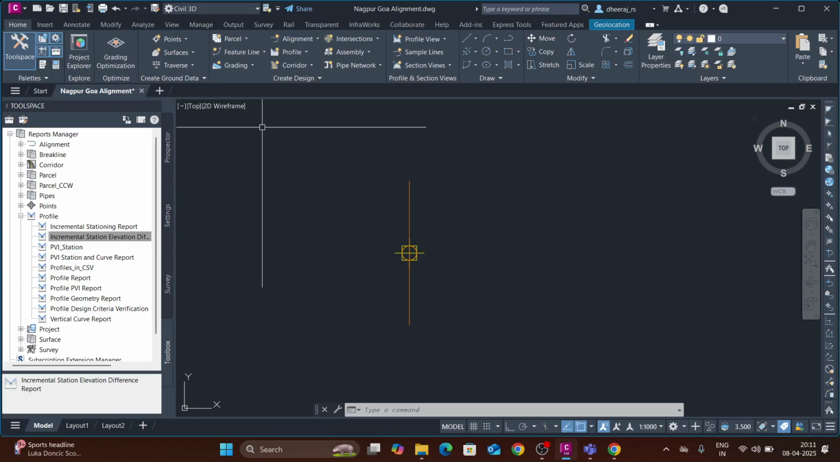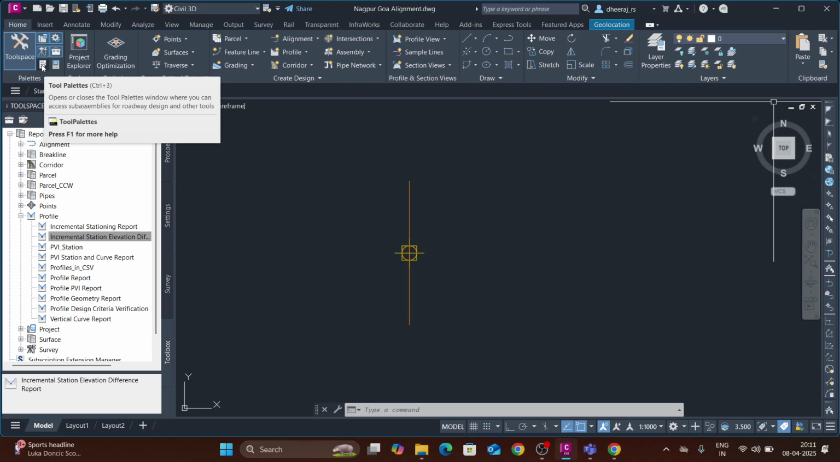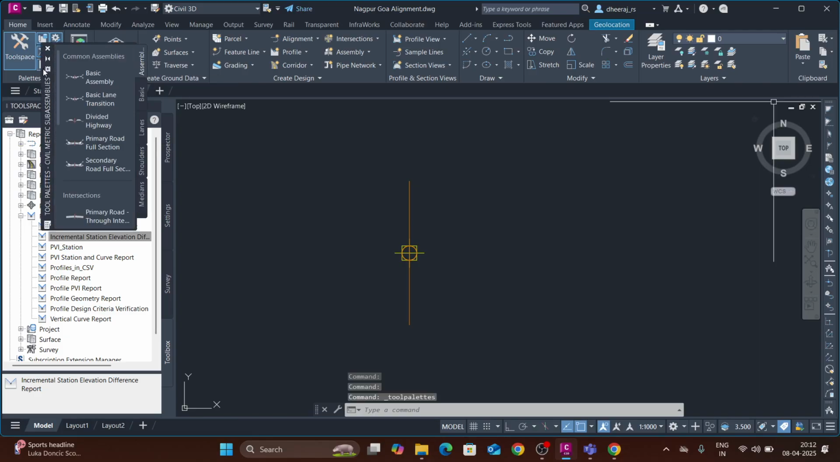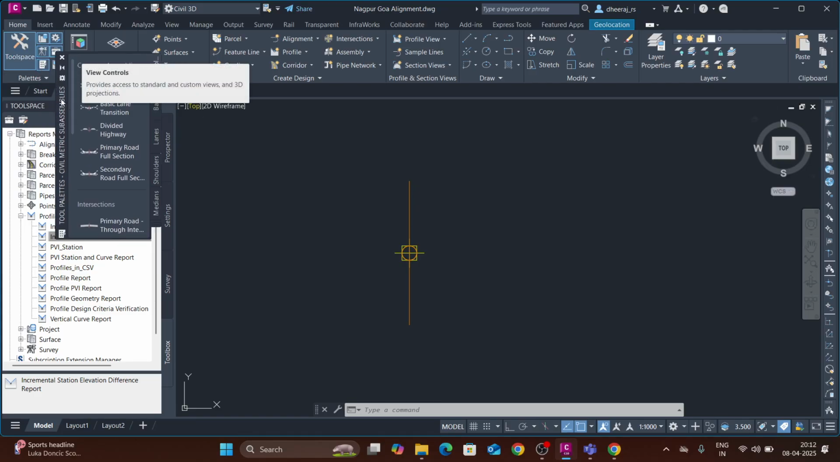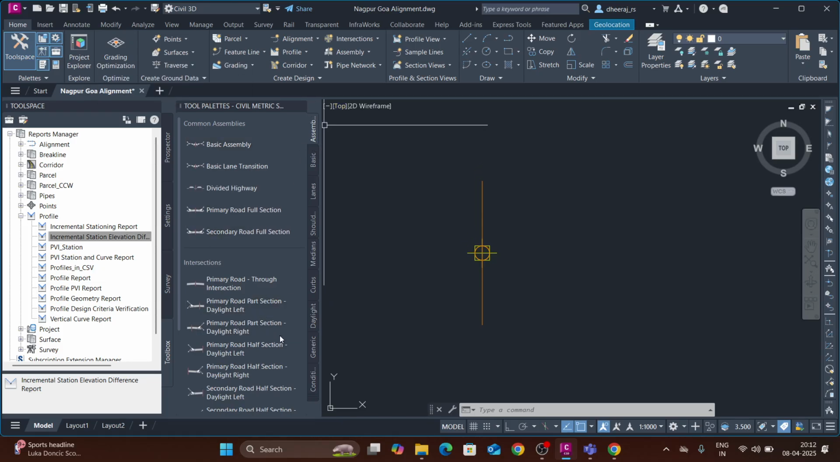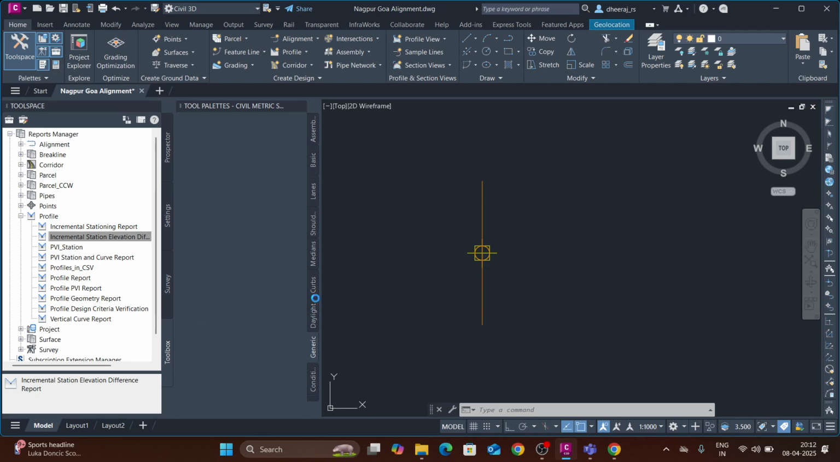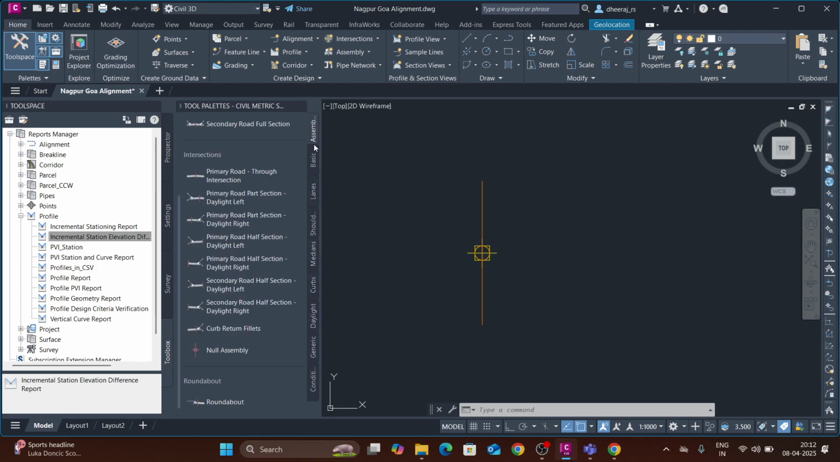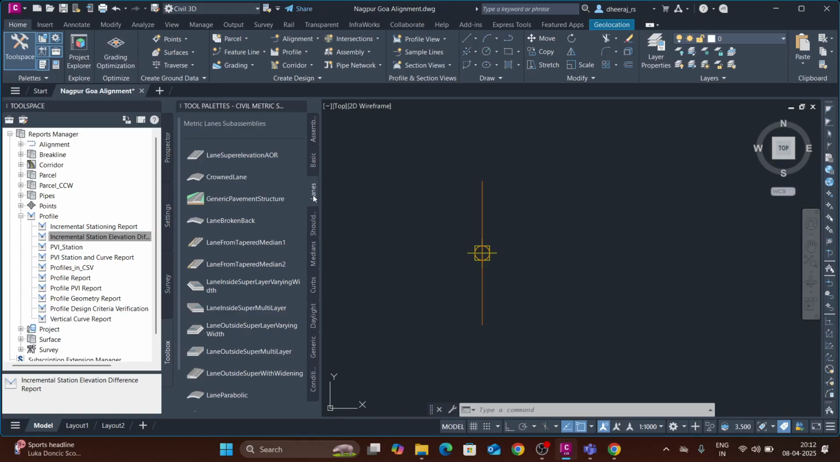For that, in the Home tab only, there is tool palettes, right here. You can see this is the tool palettes icon. Click on that. It will open another vertical bar. This vertical bar has many tabs. In that, I will tell you which we will majorly use. In the lane tabs, you can see there is a lane tab, right?